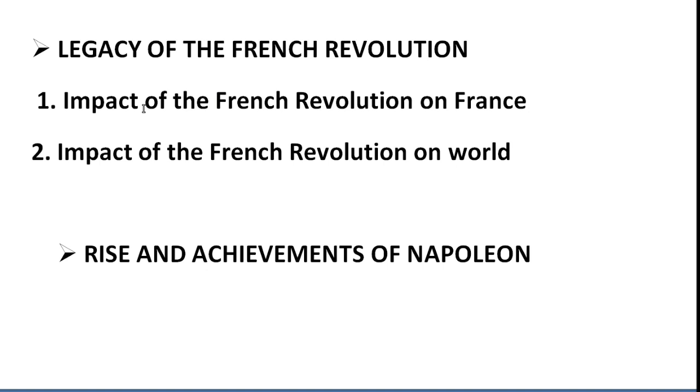He joined the army, and by dint of his exemplary heroism, immense courage and ability, he became the commander of the French army. He defeated Britain in 1793 AD, Sardinia in 1796 AD, and Austria in 1796 AD. So after becoming the commander of the French army, he defeated Britain, Sardinia and Austria. Soon after, he became the first consul of the Directory, as I already told you, and this is also a one mark important question, so remember this. After a few years, in 1804 AD, he assumed the title of the Emperor of France.